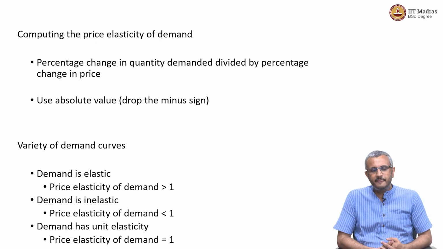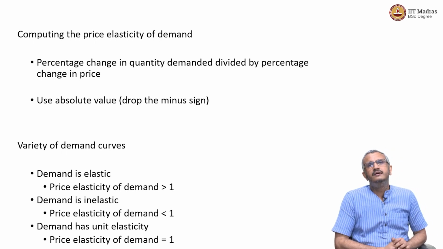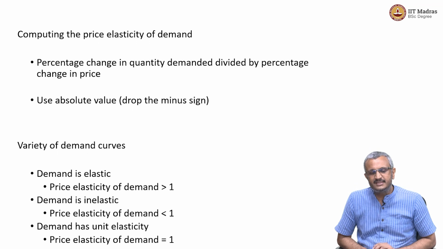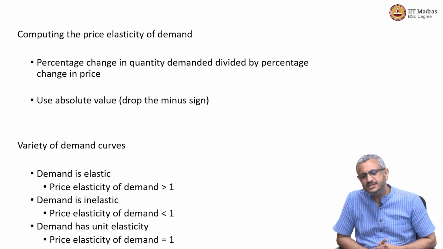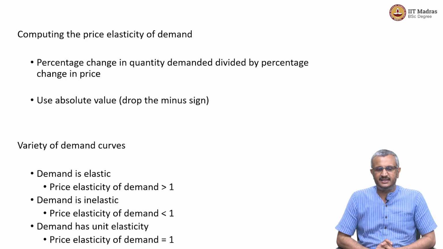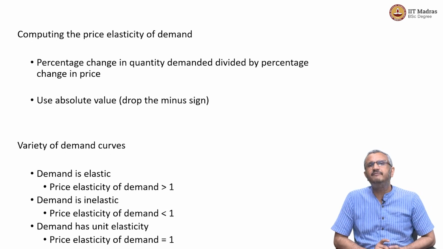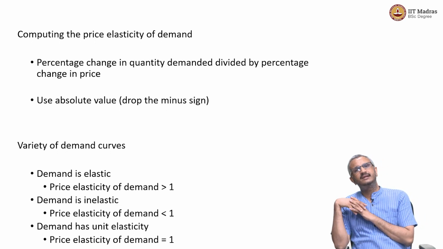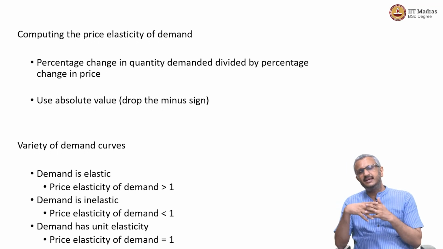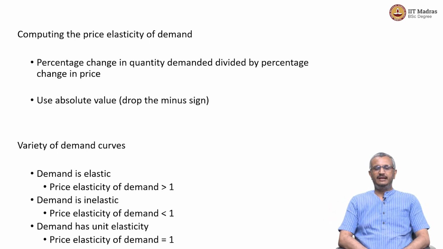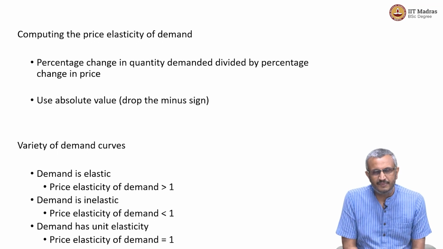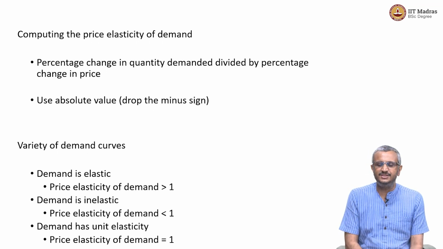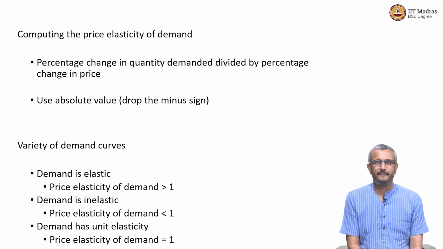So, how do we compute this? Well, very simple computation. Compute the price elasticity of demand. Price elasticity of demand is computed as percentage change in quantity demanded divided by percentage change in price. And we use the absolute value because when the price increases, the quantity demanded actually decreases, so you might end up with a minus sign. So, we drop the minus sign and we use the absolute value. Very simple computation. Percentage change in quantity demanded divided by percentage change in price will give us the elasticity of demand.